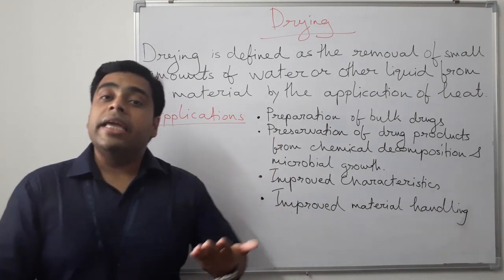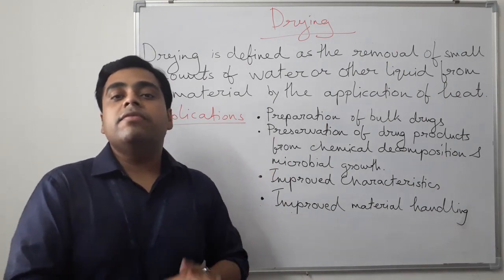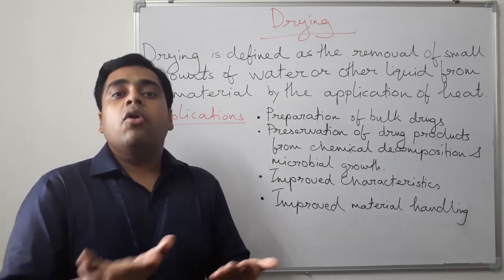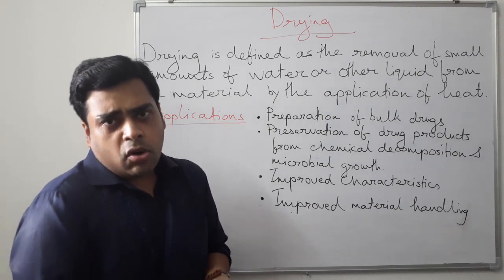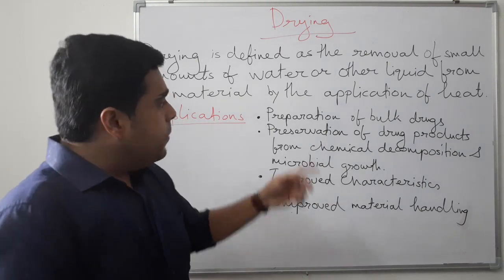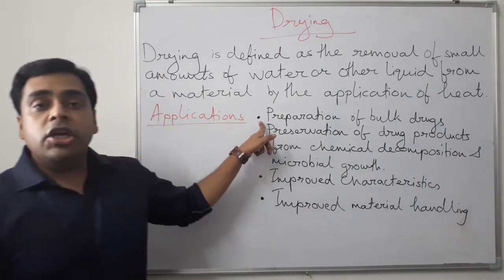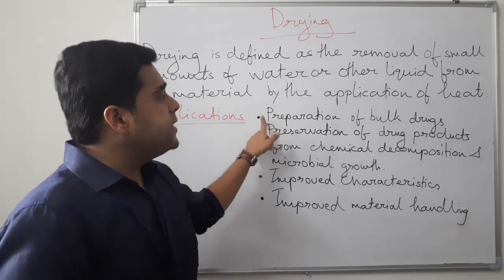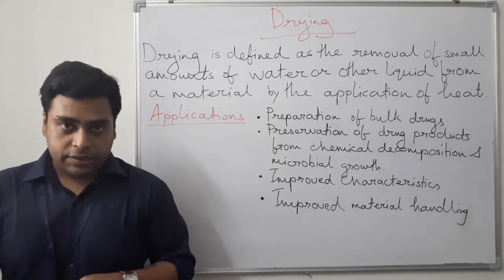Coming back to drying, what are the needs of the drying process, or we can call it applications of drying process, or why do we need to dry our drug products or our raw materials. The basic application is that drying is essential for the preparation of bulk drugs.